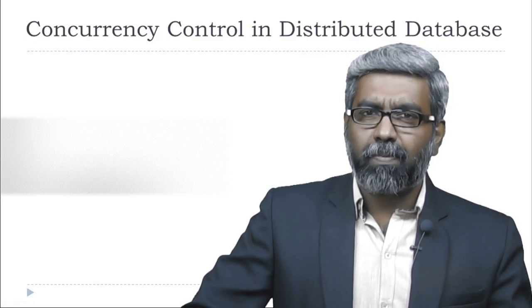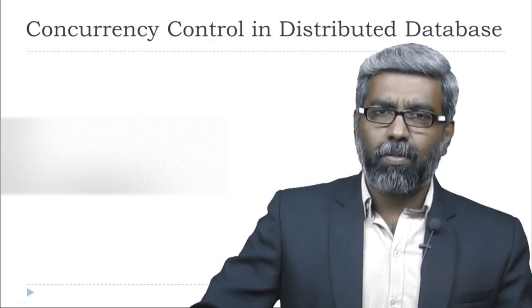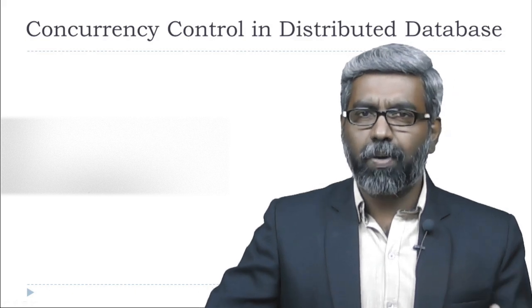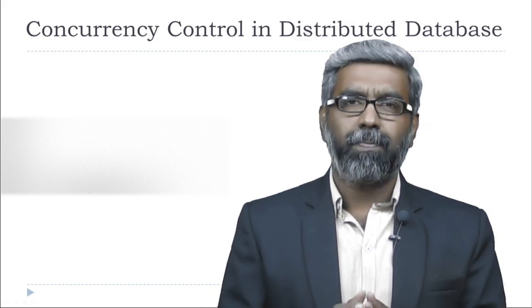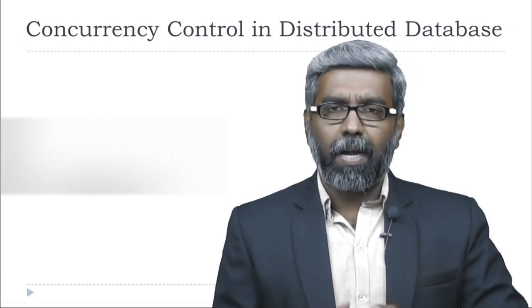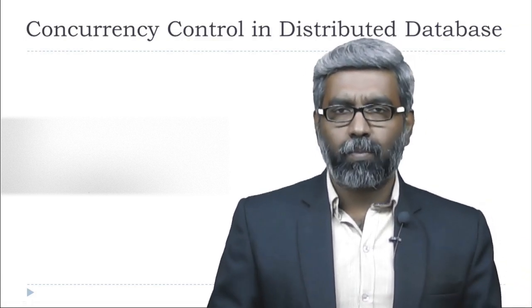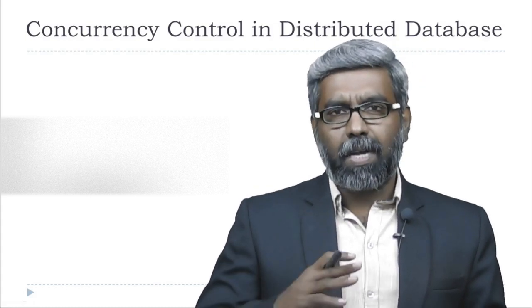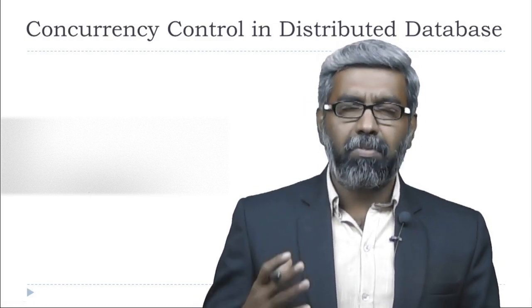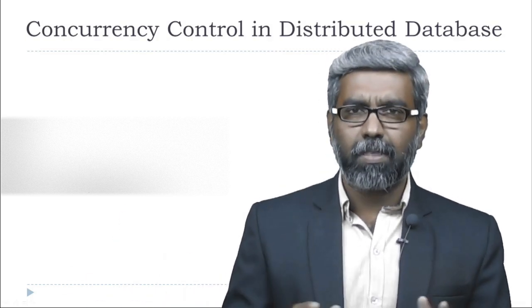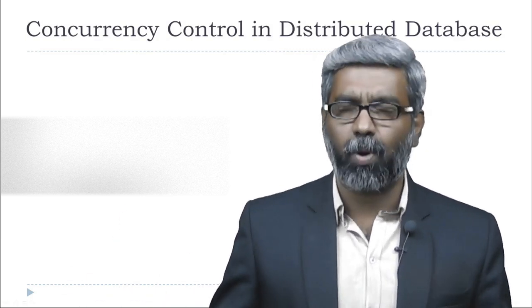So this property is very, very important. Suppose a failure happens during the execution of the transaction; we want to ensure that the old consistent state is retained, or if the transaction is successfully completed, we want to ensure that the new consistent state is retained. So this is the idea behind the atomicity property.